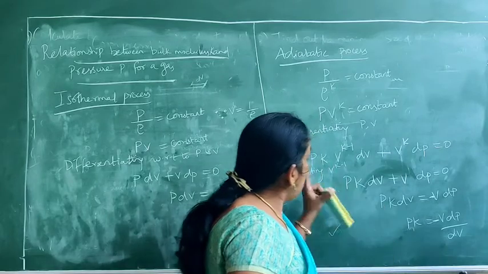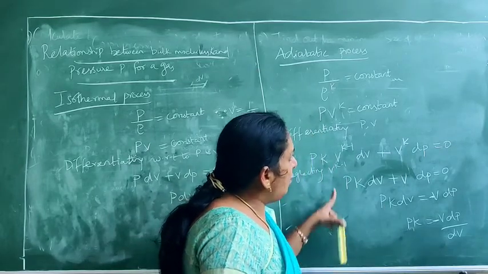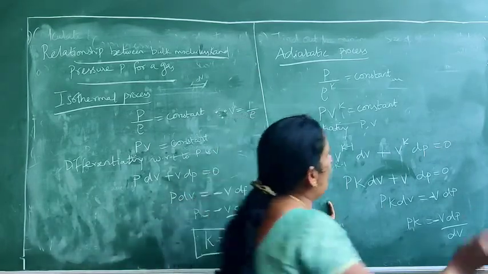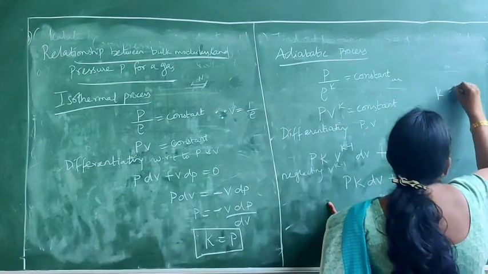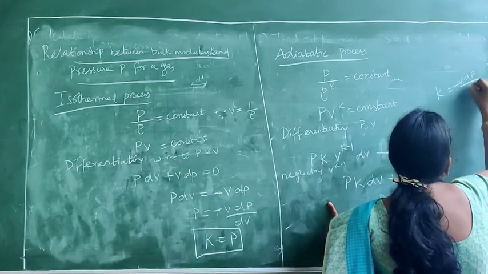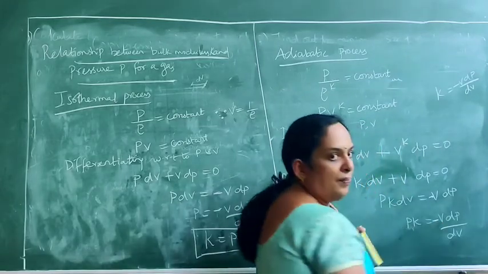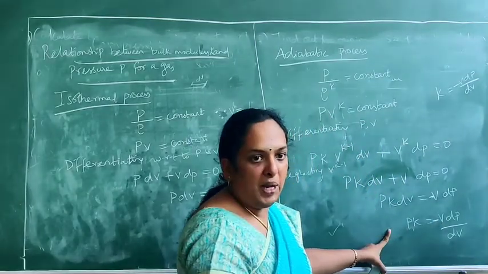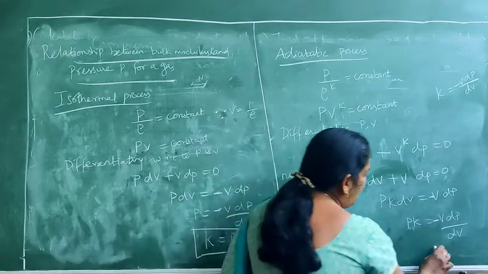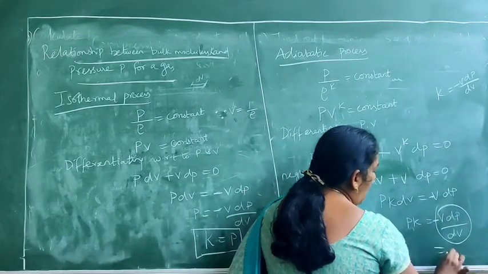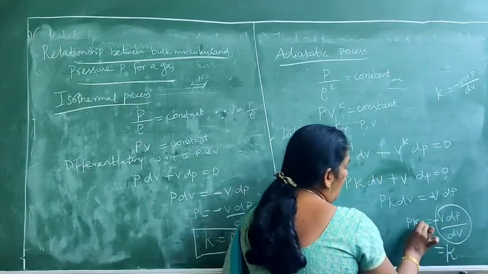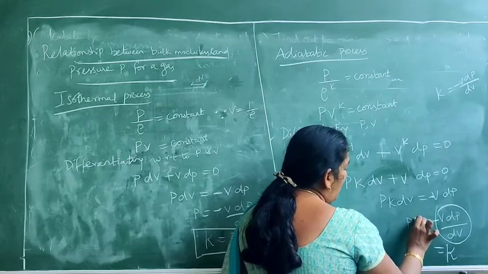Now you substitute in the same equation. Already we know what K is. K we have given as minus V dP by dV. What is K? It is the bulk modulus. So this value is my bulk modulus capital K, and this is my small k, that is your ratio of specific heats.